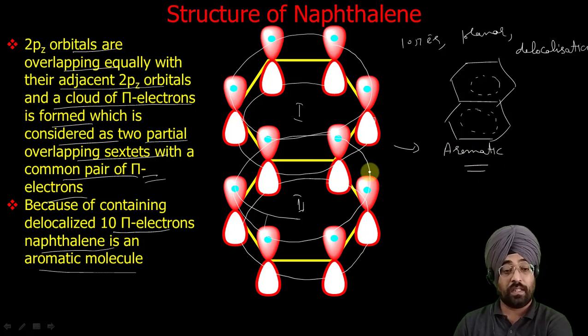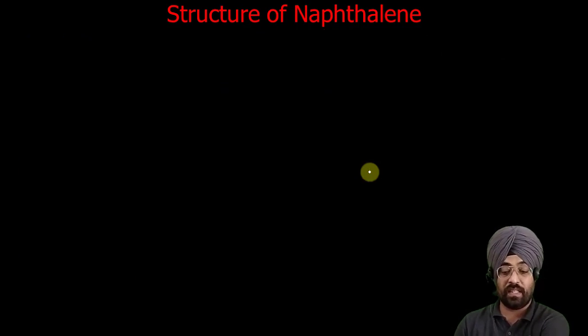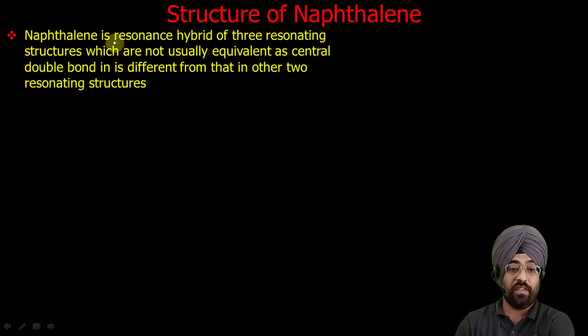So that was the structure of naphthalene. But how is it different from benzene? In benzene all the bond lengths were the same, but in naphthalene this is not the case. Let us try to understand this. Now we have seen that naphthalene is a resonance hybrid of three resonating structures.